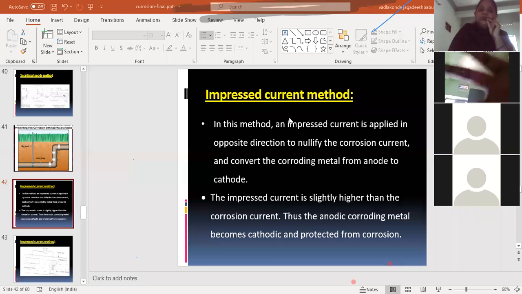So here by using a battery, we are going to apply an electric current a little higher than the corrosion current. Then what will happen is the anodic part will become the cathode and it will be protected from corrosion, whereas the cathodic part will become the anodic part and it will undergo corrosion.